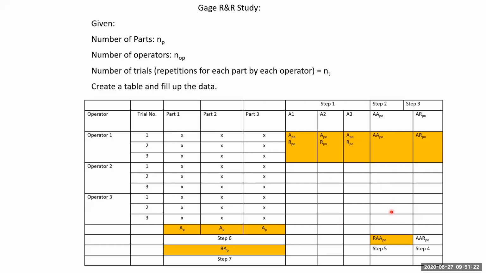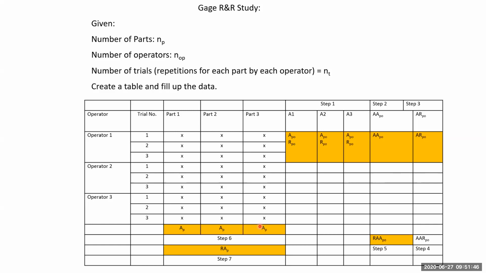Once we find that, in step 4, we find the average of all these averages. These range values are there, no? With 3 operators, 3 values will be there, so the average of 3 values. Similarly here, the range of 3 averages. You will have average 1, average 2, average 3 for each operator, so we find the range of the 3 averages in step 5.